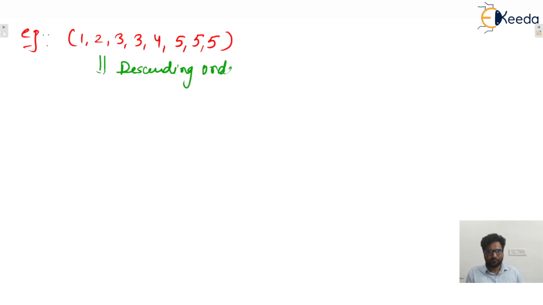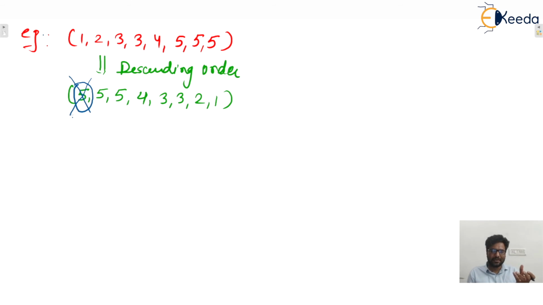isn't it? Here we can say that total 8 vertices are there. So write it in decreasing order: 5 5 5, then 4 3 3 2 1. Now remember, listen to me correctly. See what the highest degree is, that is at the first place.